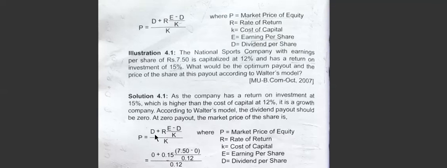D is equal to dividend. The dividend is 0 because they will not pay any dividend. Optimum dividend 0 plus R, which refers to the rate of return, 0.15, E refers to EPS 7.50, D is equal to 0, K is equal to 12%, that is 0.12, here also 0.12. Now calculate, and you will get 78.13 rupees. So 78.13 rupees is the answer for this question.